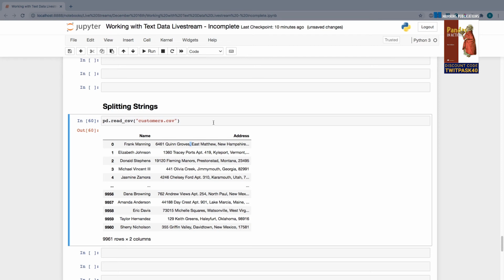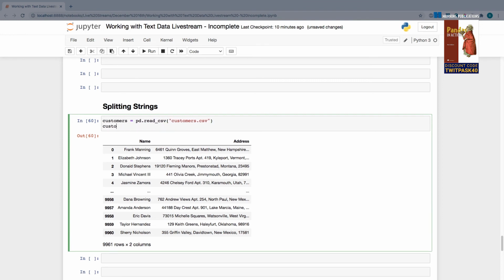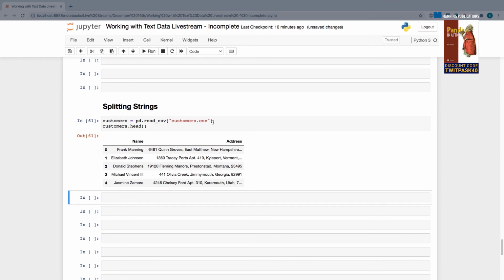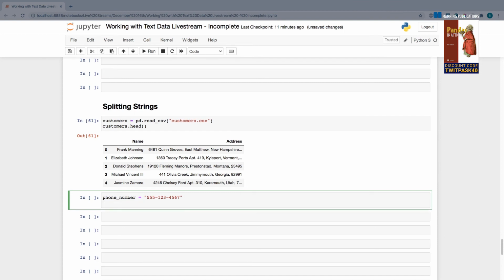So let's begin by assigning this to a variable. So I'm going to assign it to one called customers. Once again, it is a 2-column Pandas data frame. And let me remind you first up how this works in a plain Python example. So if I have a variable called phone number, and I assign it to a fake phone number like 555-123-4567.